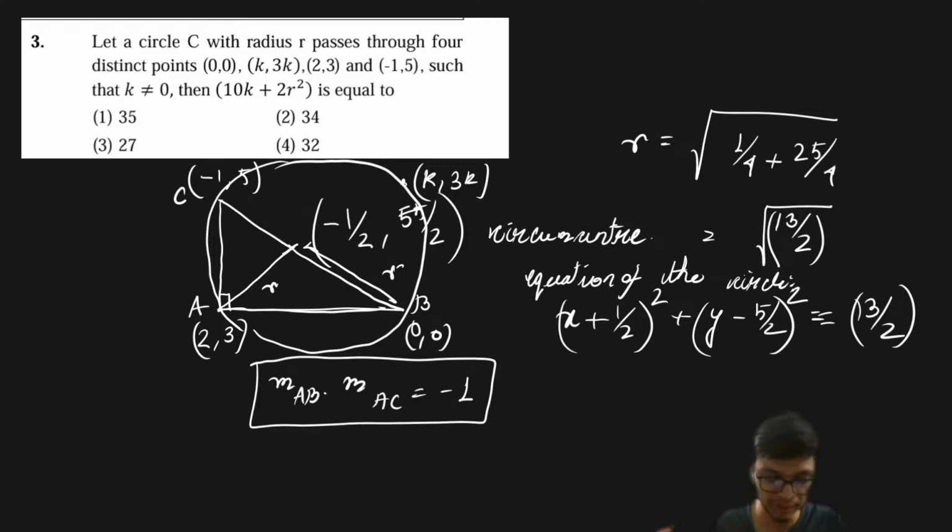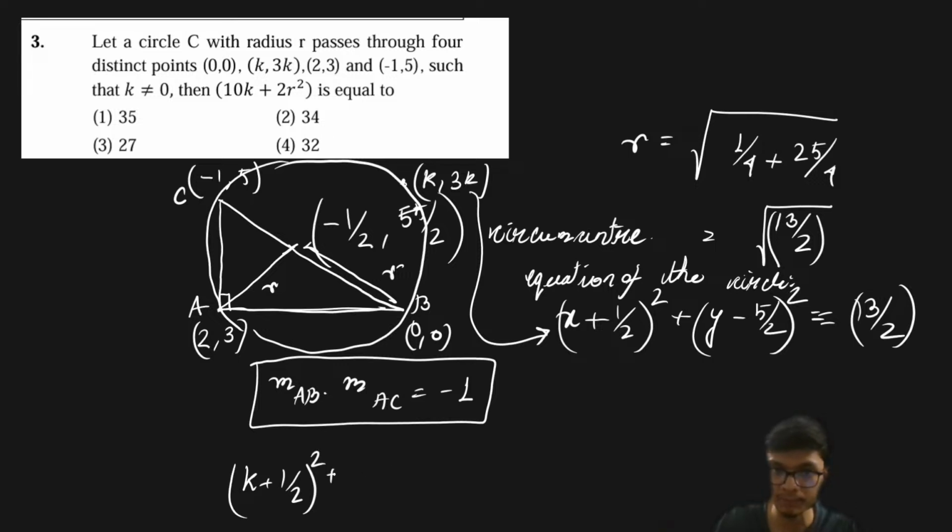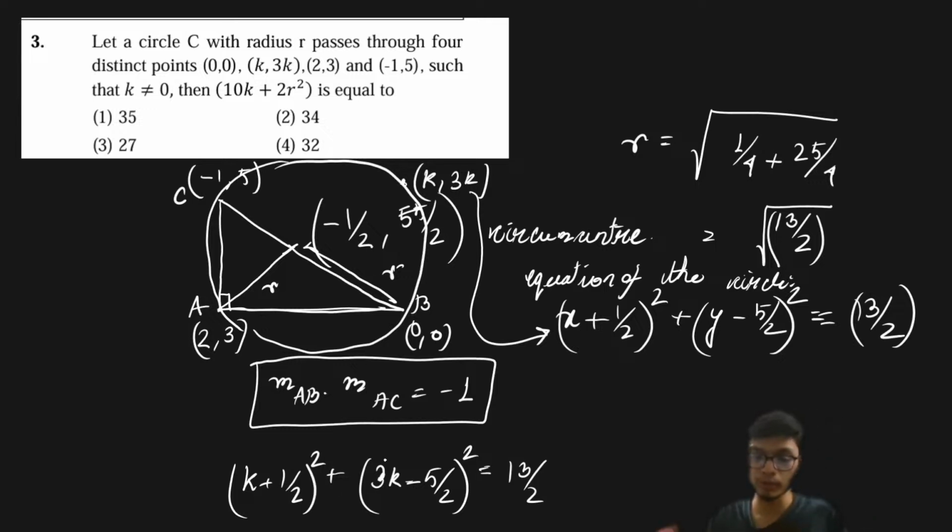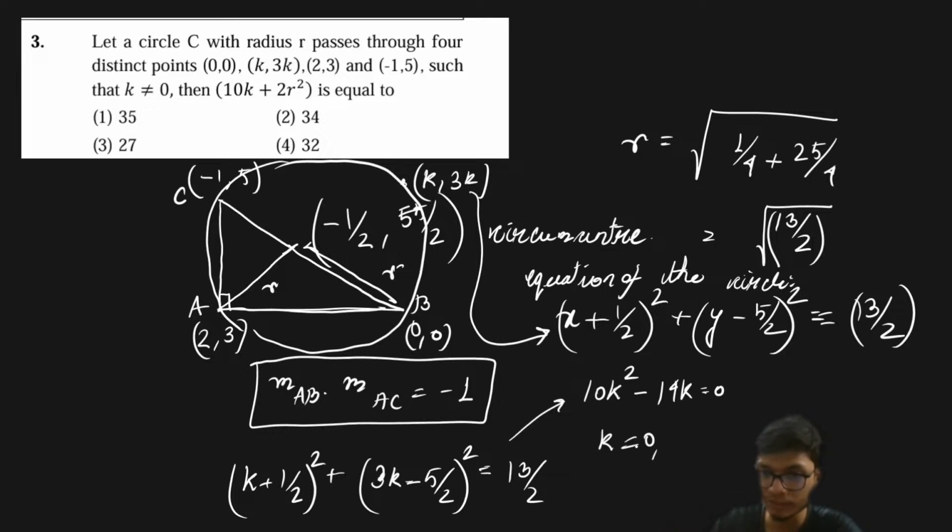Now once I have the equation of the circle, and it is said that the point (k, 3k) satisfies this equation, let us substitute it. So (k + 1/2)² + (3k − 5/2)² = 13/2. On solving, this will be a quadratic in k, which comes out as 10k² − 14k = 0. The constant cancels out, and therefore you get k = 0 and k = 7/5, which satisfy it.